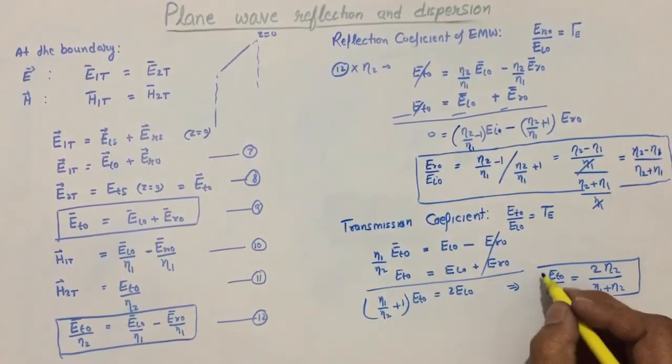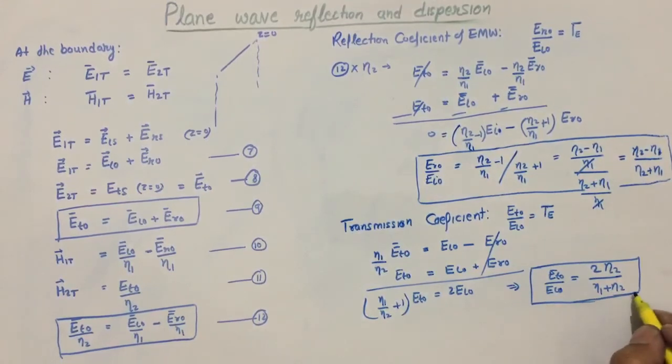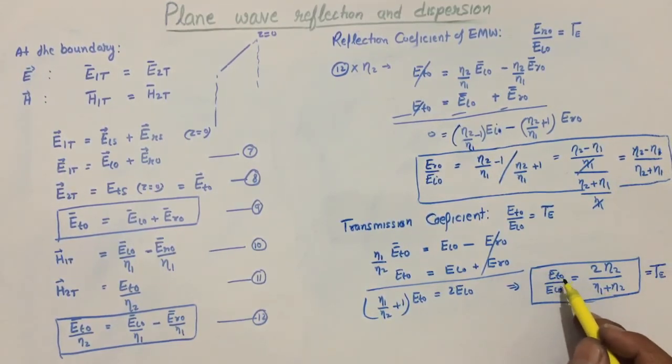So this is the final form that we have for the transmission coefficient of electromagnetic wave. If we know the amplitude of the incident wave and we know the coefficient, then we can find the transmitted wave amplitude easily.